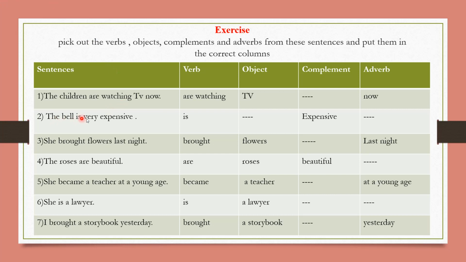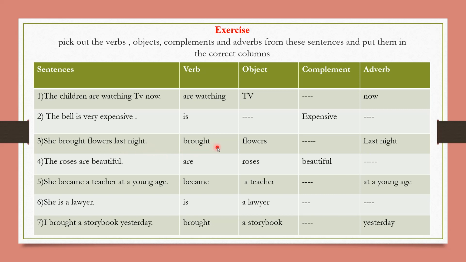Next is: The bell is very expensive. So here is is a verb and expensive is a complement. Next is: She brought flowers last night.